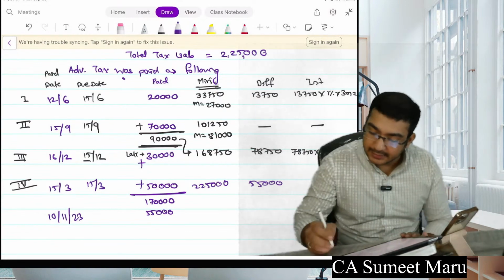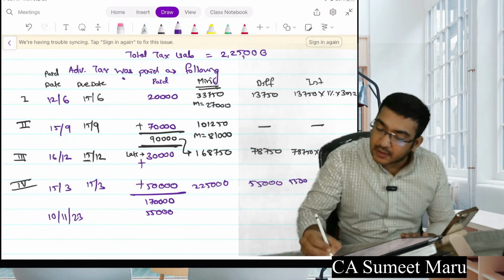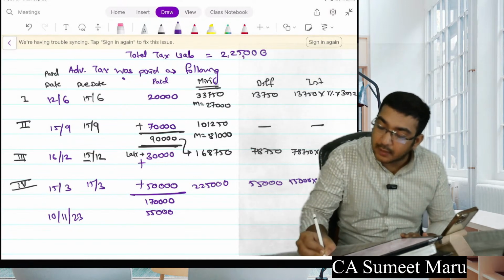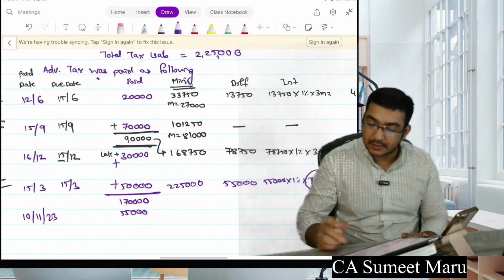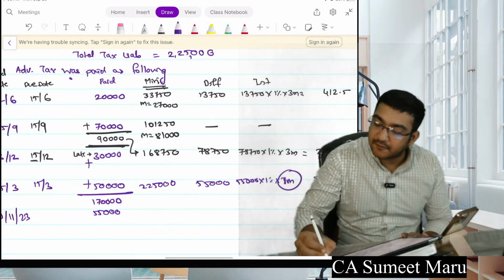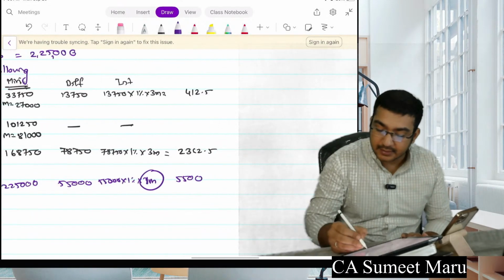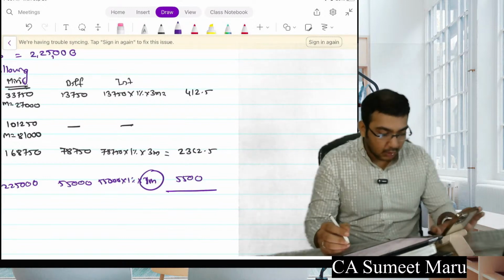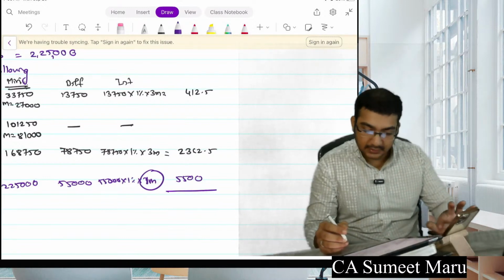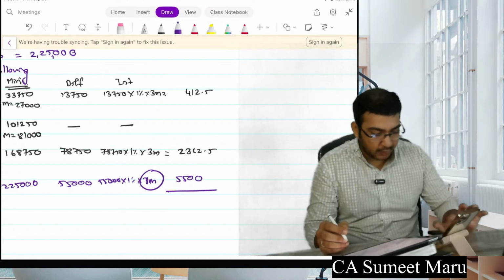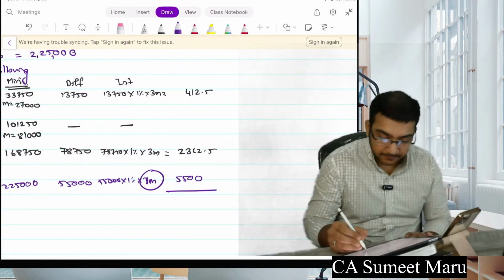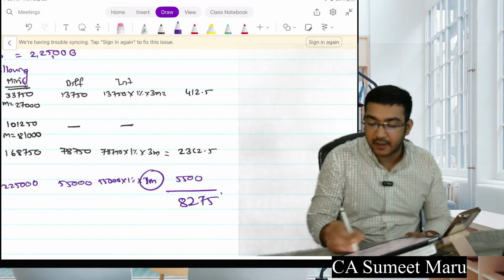Okay, and interest would be how much? 55,000 into 1% into 1 month only. So this comes to 5,500. So your total interest under this section 234C comes to 5,500 plus 2362.5 plus 412.5, which is 8275.